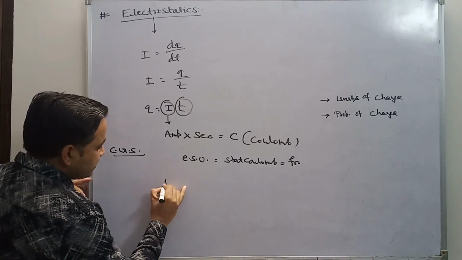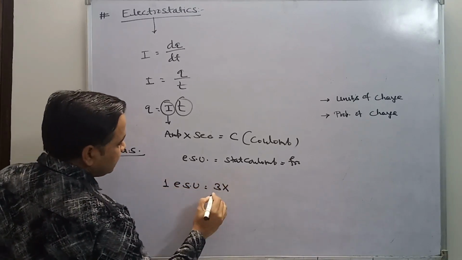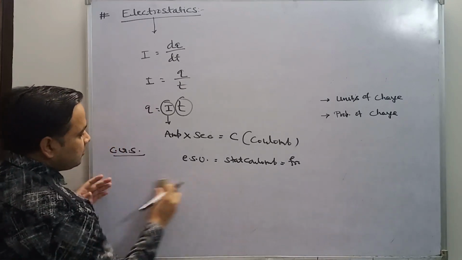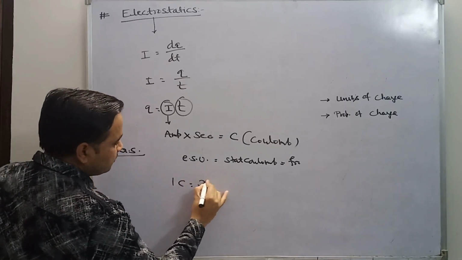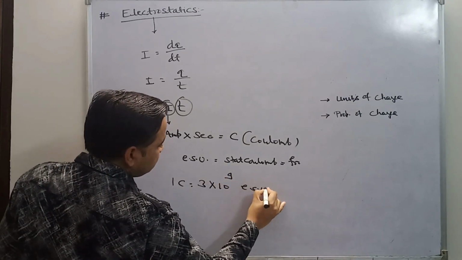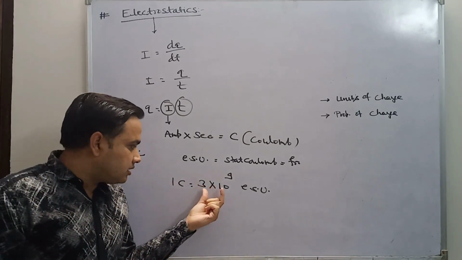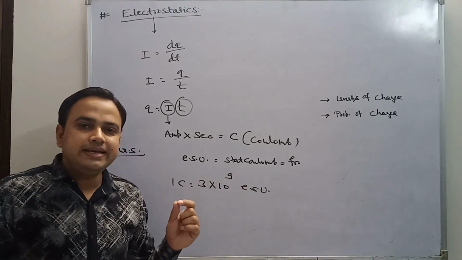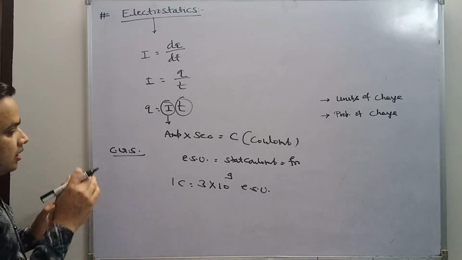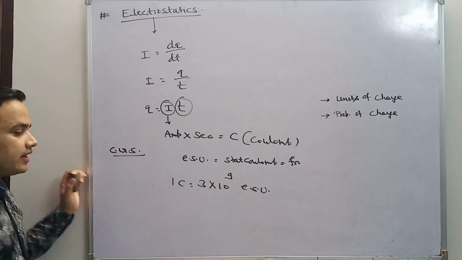So what is 1 ESU? 1 coulomb is equal to 3 × 10⁹ ESU, electrostatic unit. ESU is also known as Franklin.